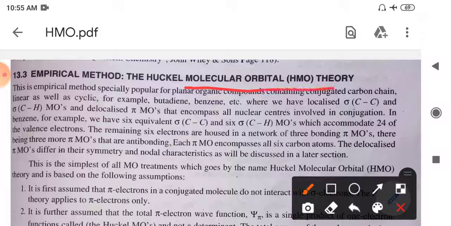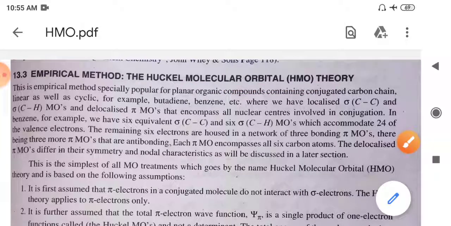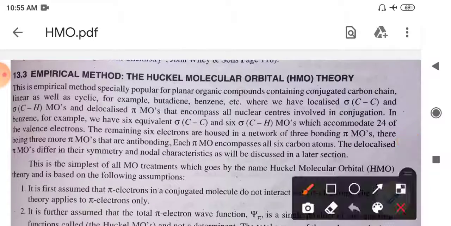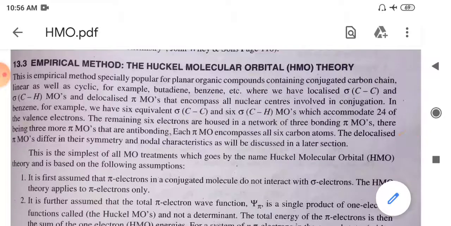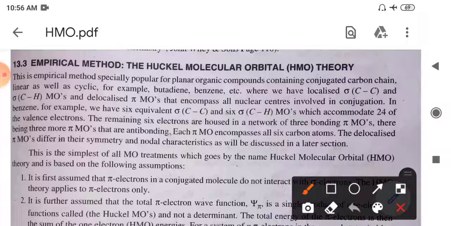the HMO theory. Okay. So this theory is specifically applicable for those compounds in which there is a conjugated system of pi electrons. So there must be the conjugated system of the pi electron, which is also called delocalized pi electrons. Okay. So basically this system containing the delocalized pi electrons can be studied by using this HMO theory, and there are certain assumptions for this theory. Okay, so we will see those assumptions one by one.